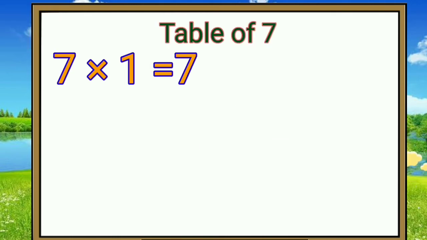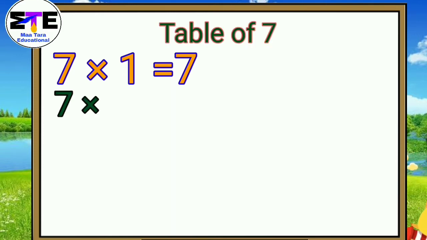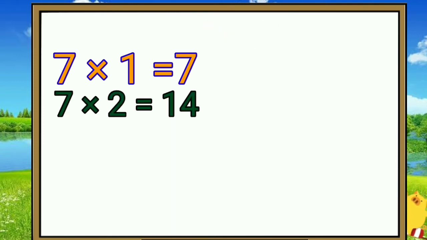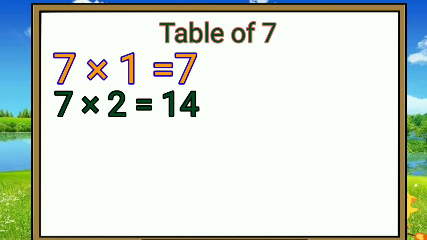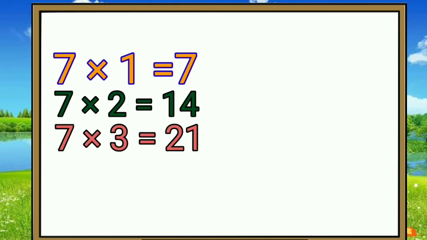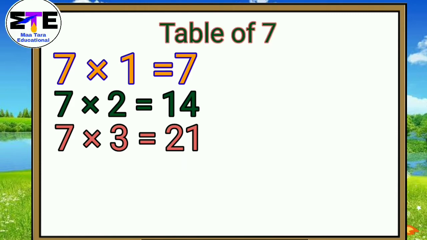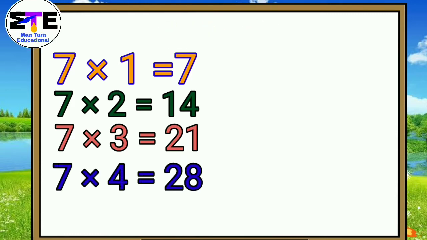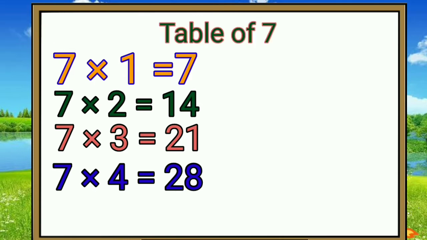7 1s are 7. 7 2s are 14. 7 3s are 21. 7 4s are 28.